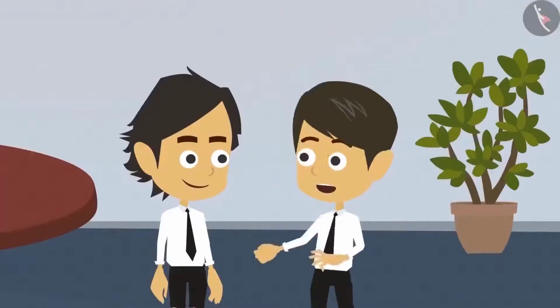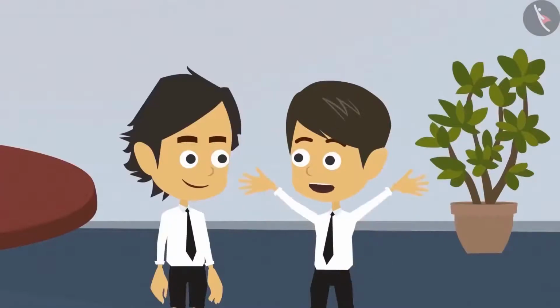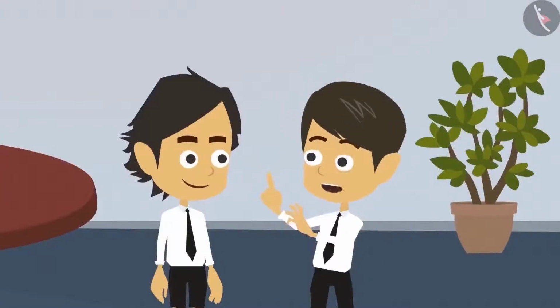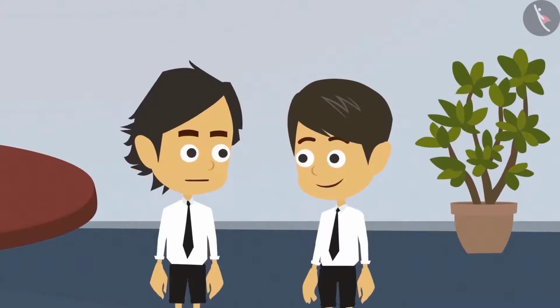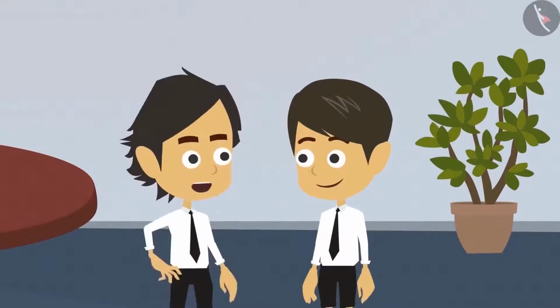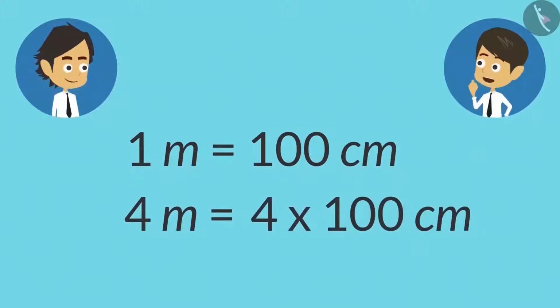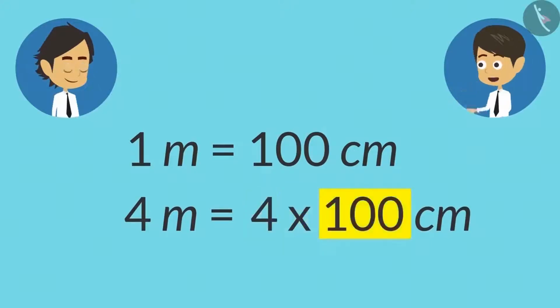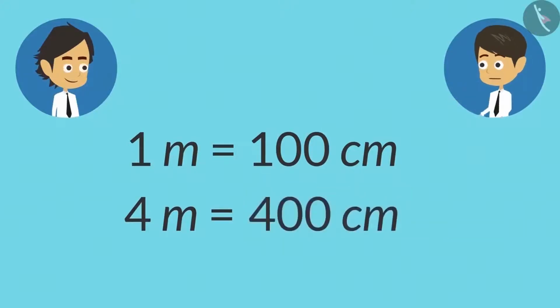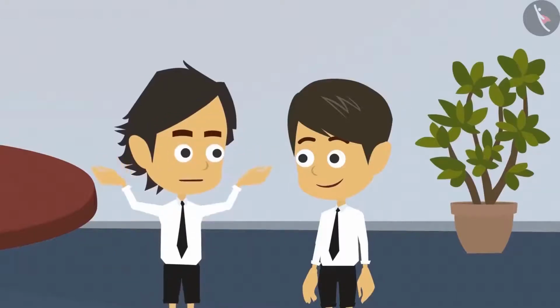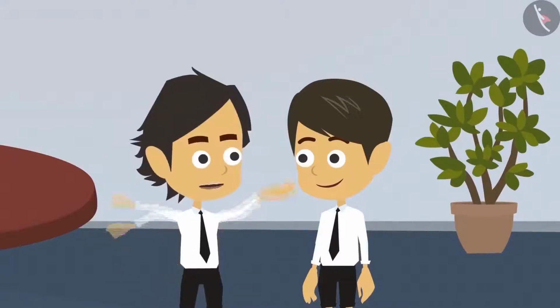There is one more question. We converted our height from centimeters to meters. But if we have to convert meters into centimeters, then what should we do? That is very easy. We are aware that 1 meter has 100 centimeters. So if an object is 4 meters long, then to convert its length into centimeters, we will multiply it with 100. Which means the length of a 4-meter object in centimeters would be 4 multiplied by 100 equals 400 centimeters. Yes, absolutely right. Come on, now let's go and practice the long jump.